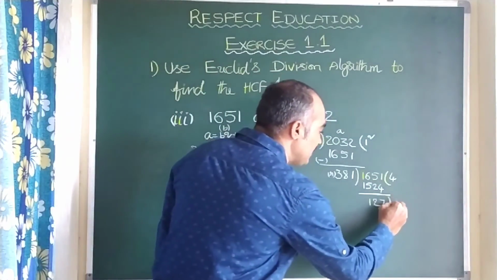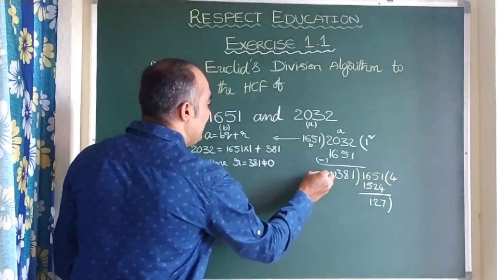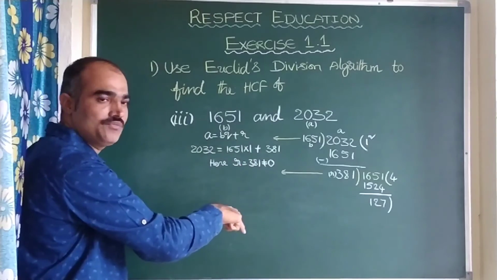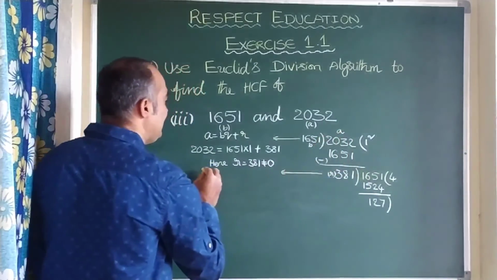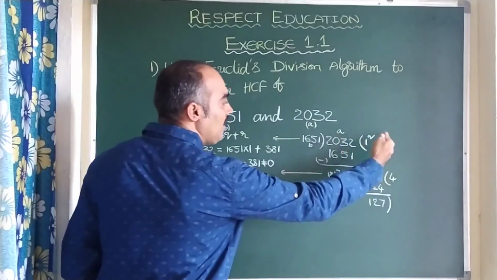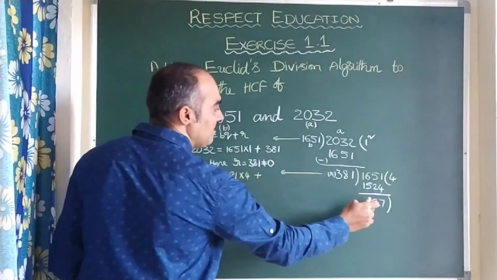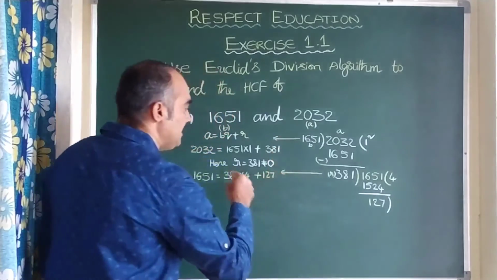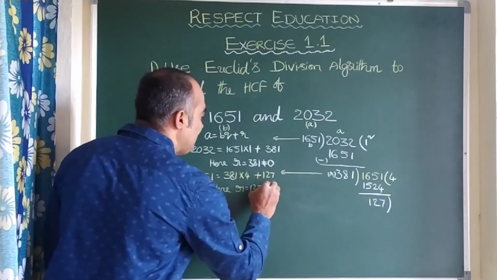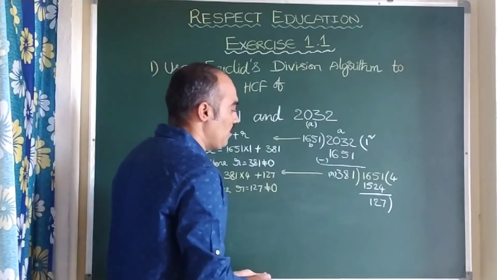So here this remainder is non-zero. We need to write the Euclid division algorithm again. I am writing the algorithm, children, don't be confused. So again 1651 is equal to 381 times 4 plus 127 as the remainder. In this case also, 127 is not equal to 0. Clear? Now what happens here?